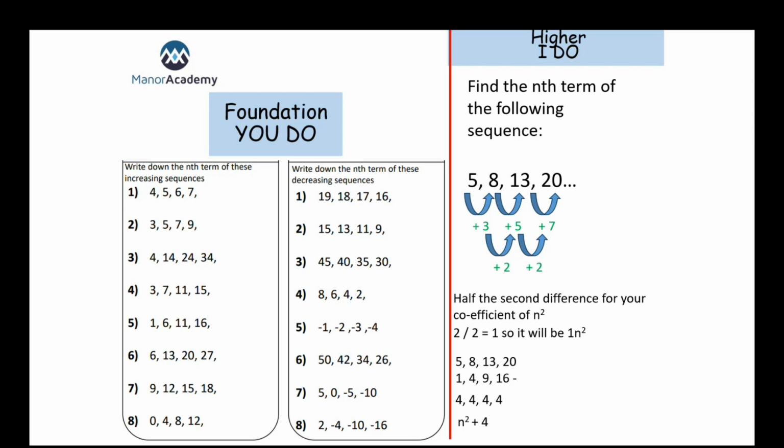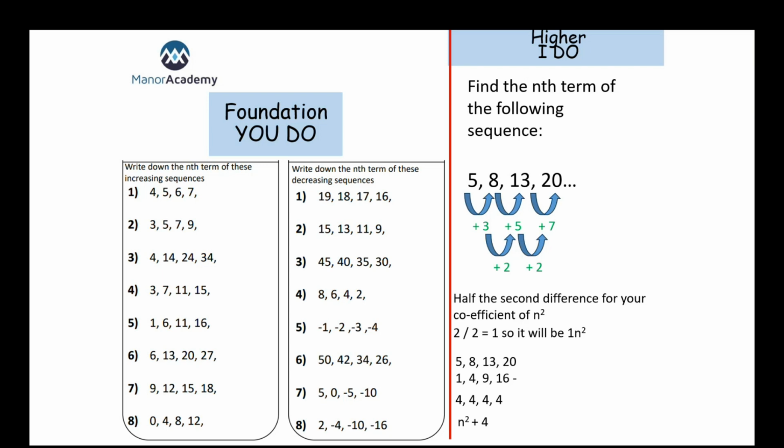So to get from 3 to 5, we add 2. And to get from 5 to 7, we also add 2. Okay. So we've got what's known there as the same second difference. So if you've got the same second difference, that is a quadratic sequence. Okay. And then that's going to take the form of something n squared plus something n plus something. Same as a quadratic equation is ax squared plus bx plus c. Okay, it's following along that same form.